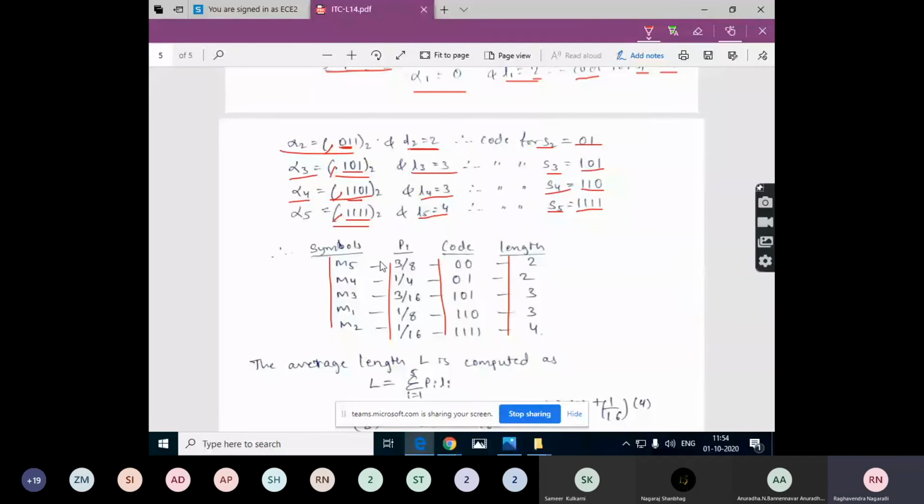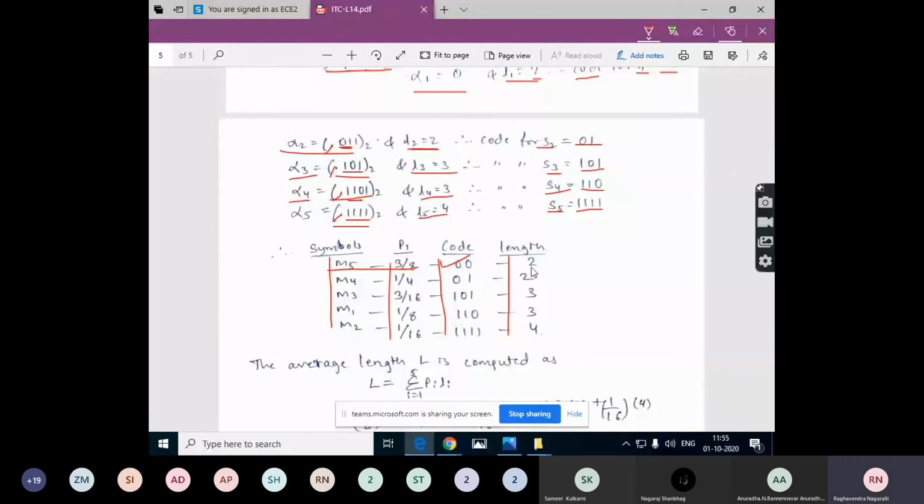These symbols are arranged in the list according to their decreasing probabilities, so we maintain the same order here for the coding also. M5 has the highest probability, so it gets the lowest length in the code, and the lowest length is 2.